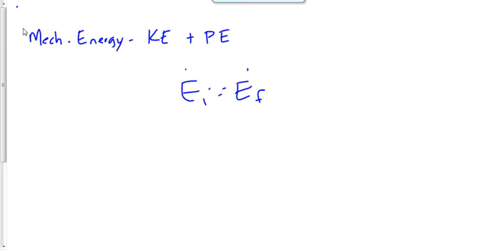Do I have a height? If the answer to that is yes, then I have potential energy, mgh. If the answer is no, then I don't have potential energy. Ask yourself the second question: is the object moving? If the object is moving, then we put in kinetic energy, 1/2 mv squared. If the object isn't moving, then we wouldn't put in 1/2 mv squared.